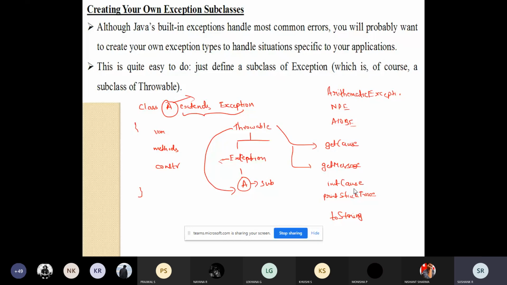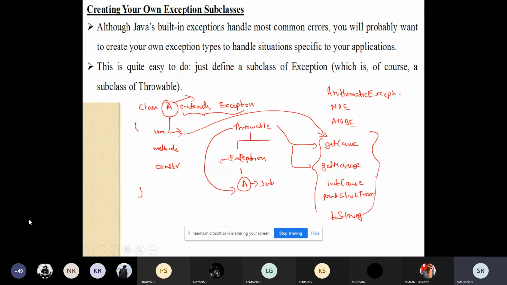If you want to make your class have your own exception, you just use the keywords extends Exception. That is, you just need to make your class a subclass of the Exception class. That can be done by using the two words which I used: your class name extends Exception. If you do that, you will get the methods that are there in the Throwable class. For example, now your class A can use the methods of the Throwable class.